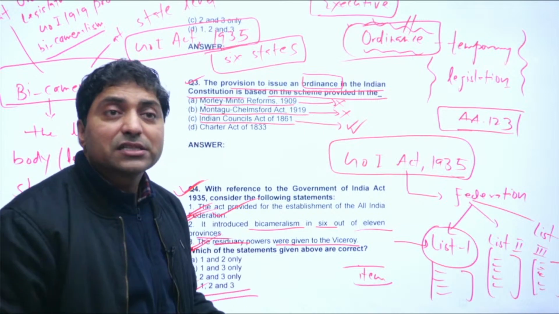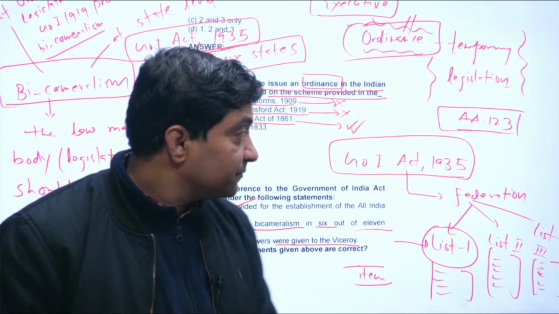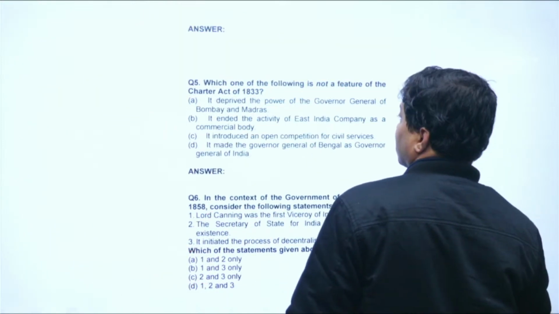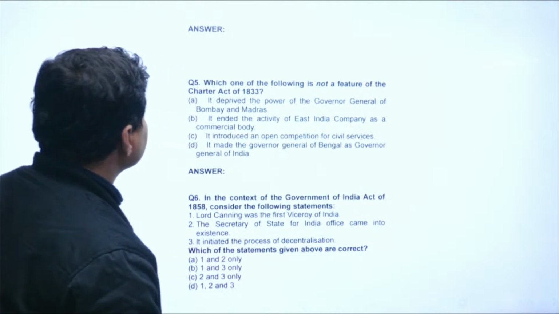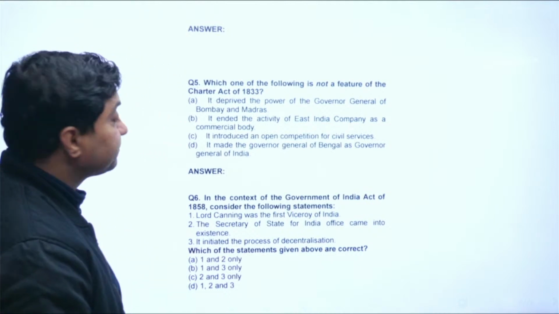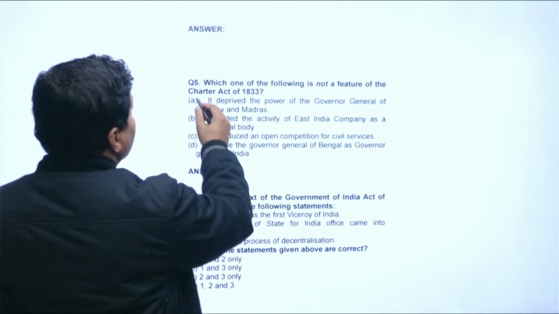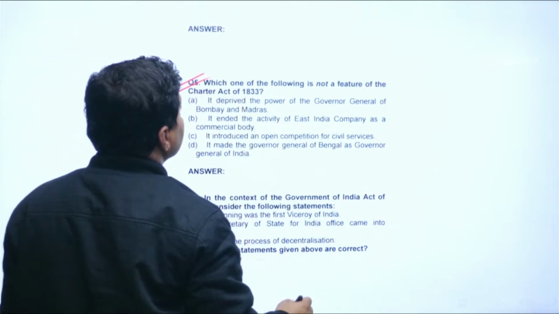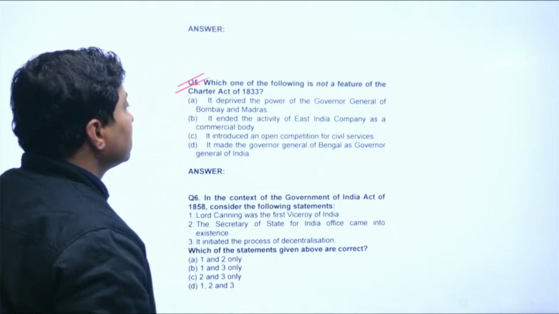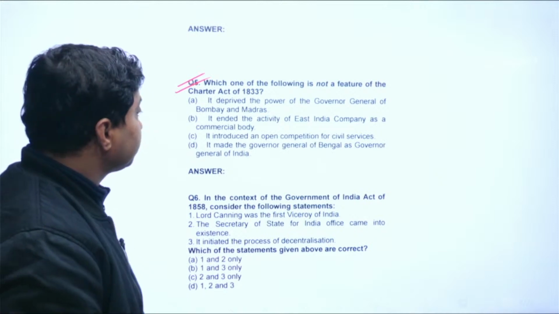All three statements are correct. Now, let me move to the next question. Look at question number 5. Question number 5 is basically, which one of the following is not a feature of the Charter Act 1853?